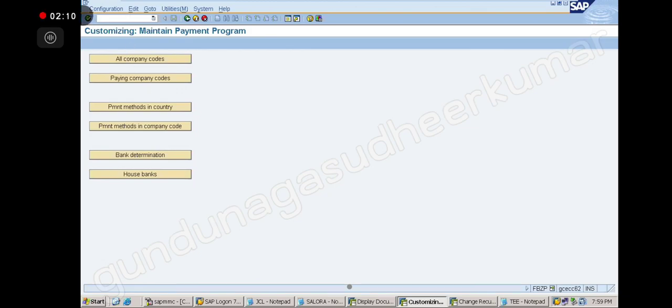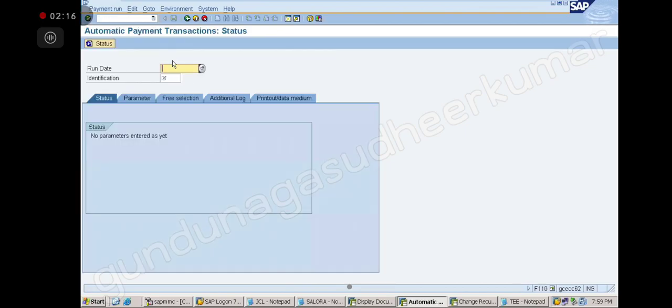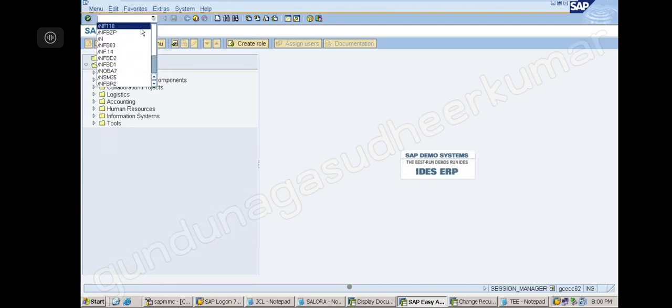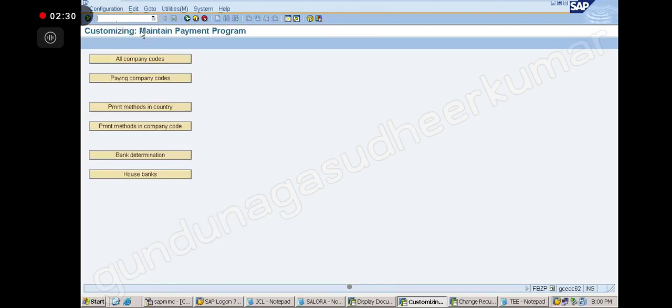Now APP run is F110. This is APP run. Here you will give the date, you will give the identification number and all that. This is FBZP and this is F110. We will take in an order. You don't do it in this order, we will have our own order.